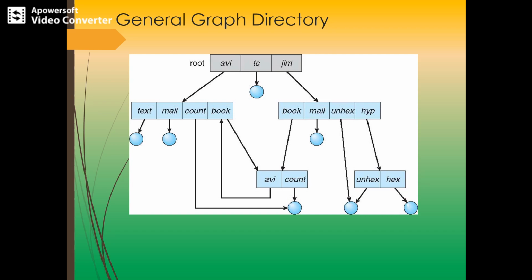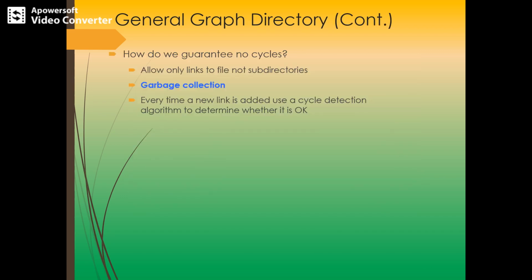In case cycles were allowed, we want to avoid them, right? A similar problem occurs with the general graph directory structure. So how do we guarantee that there are no cycles? We are going to allow only links to files and not to subdirectories.